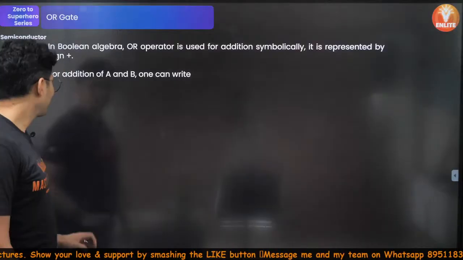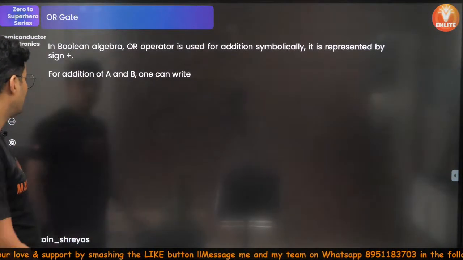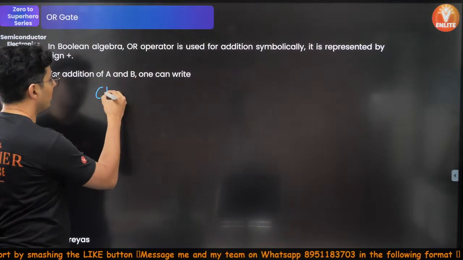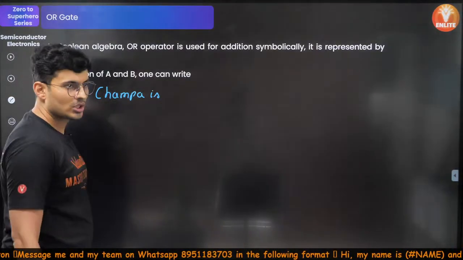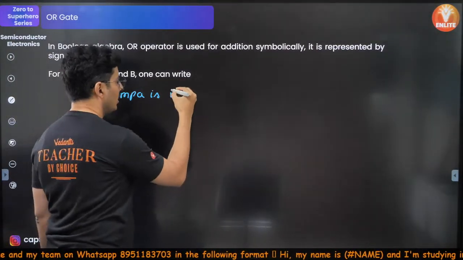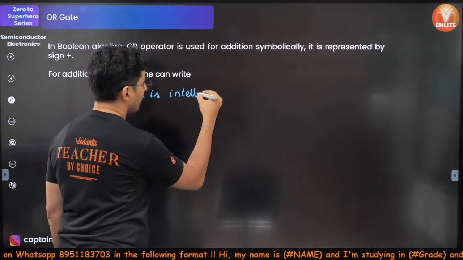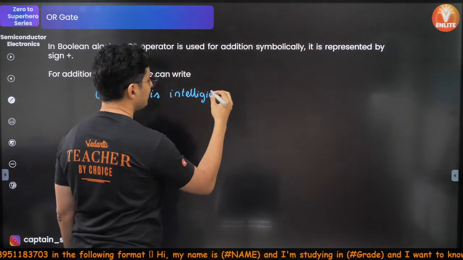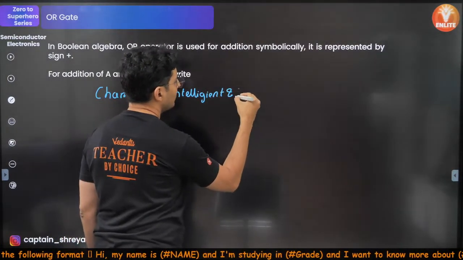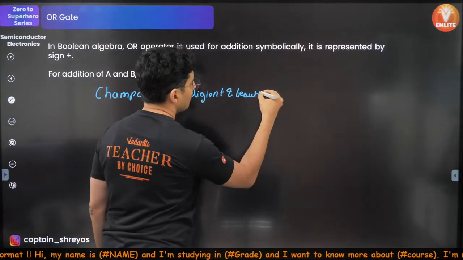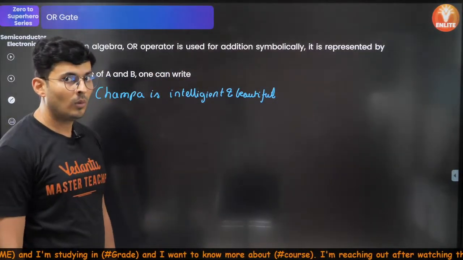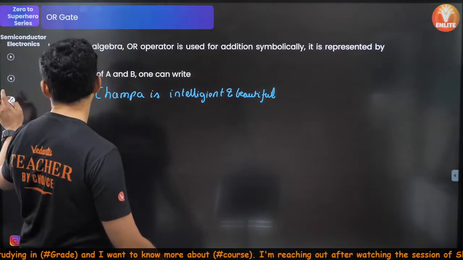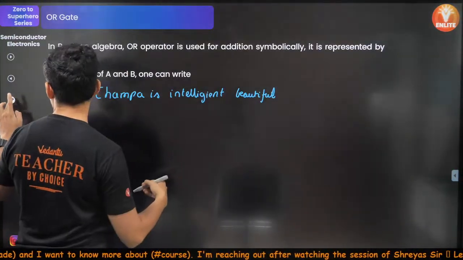Starting with OR. Okay, I say Champa is intelligent and beautiful. Sorry, not AND, my bad, I was supposed to do OR.